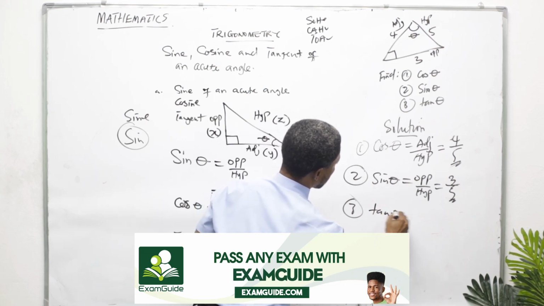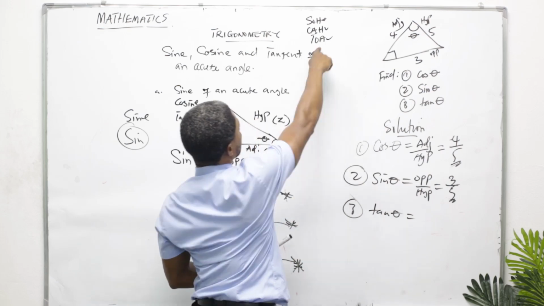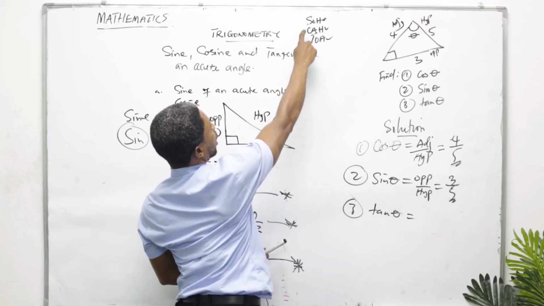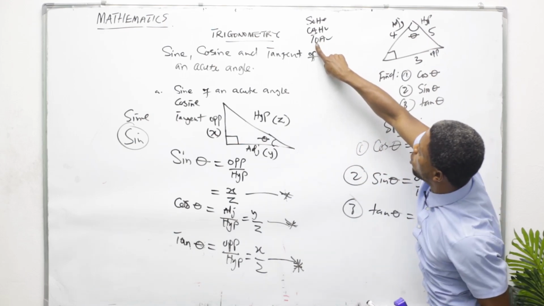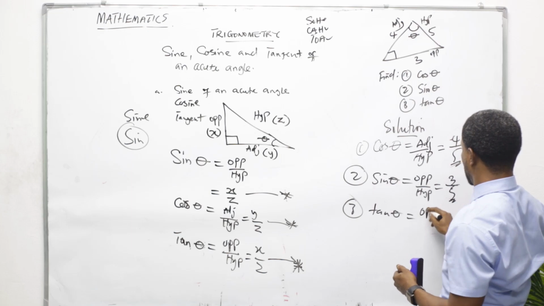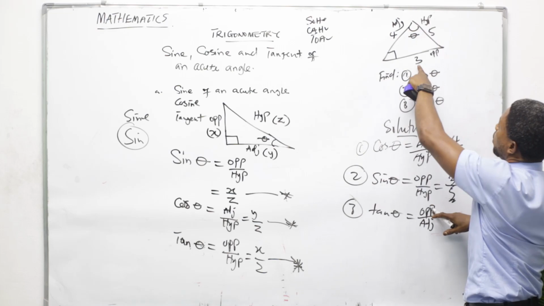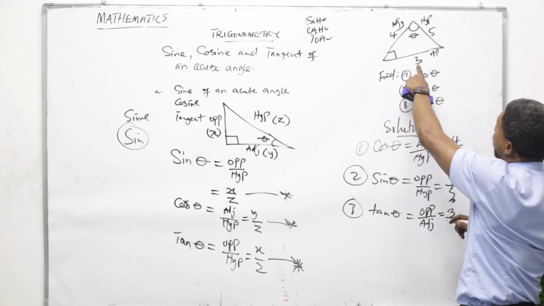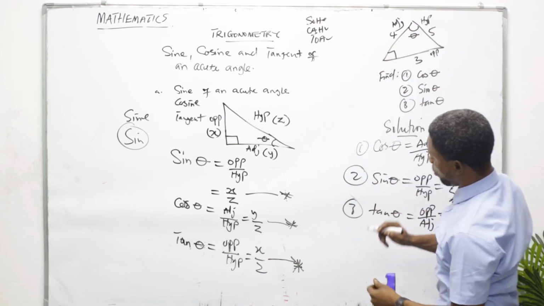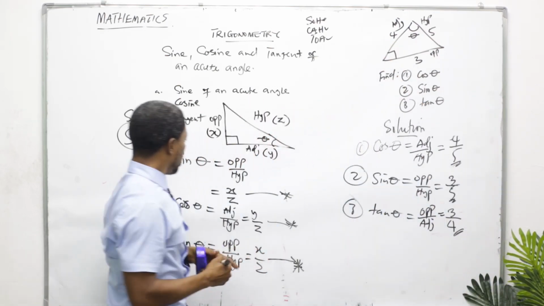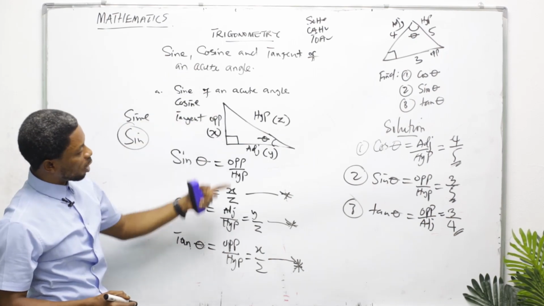Let's say tan theta is equal to what? Go to the grandmaster. Look at it. T stands for tan, opposite over hypotenuse. Sorry, opposite over adjacent. So which is opposite? Go to your shape. Look at 3 here, on that length. And then adjacent is what? Is 4. Simple. That's how you apply sine, cosine, and tangent of an acute angle.